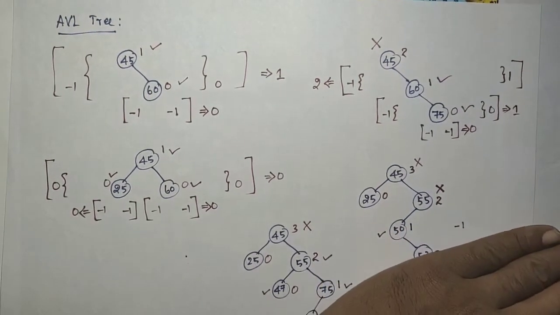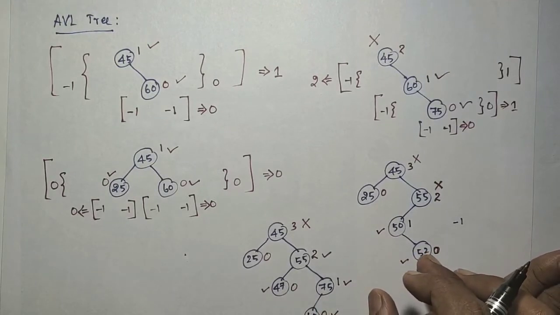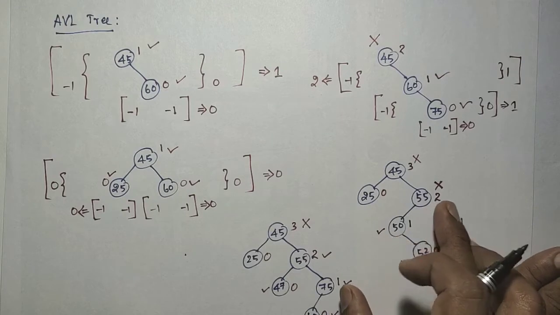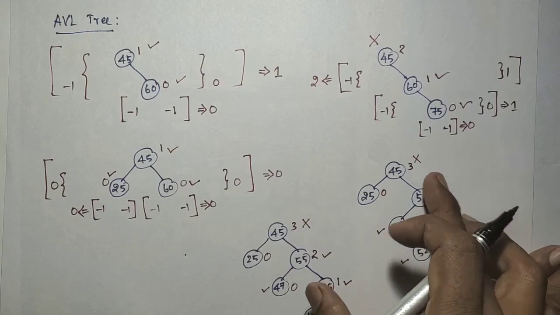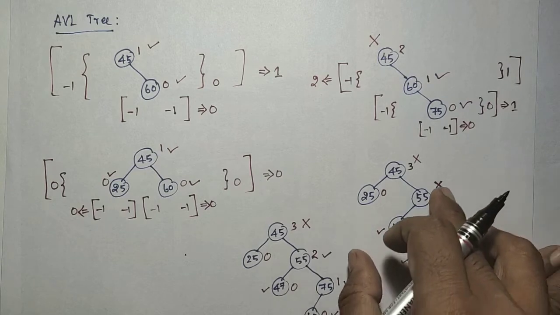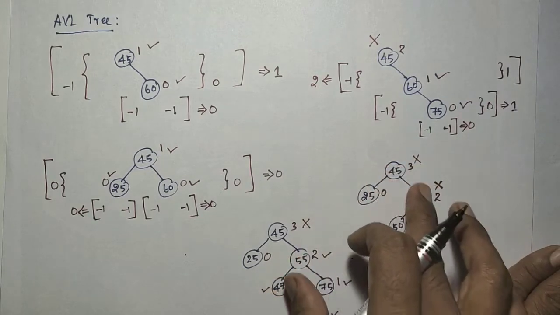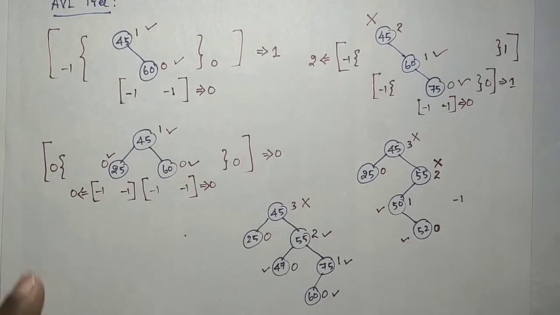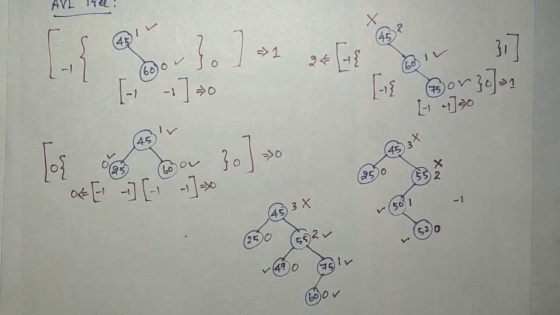When we add the new element 52, it goes unbalanced. Which node goes unbalanced? 55. So 55 will be balanced first. After that it will check whether all the nodes are balanced or not. Similarly, while inserting a new element, it will check, and if it is not balanced, it will balance it.